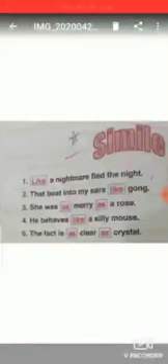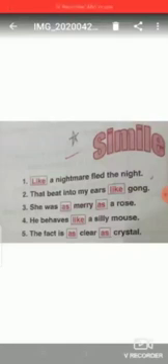Here as is not given, but like is written. So again this sentence is a simile. Again we see the next one, that beat into my ears like gong. Again as is not given, but like is written. So again this sentence is a simile.